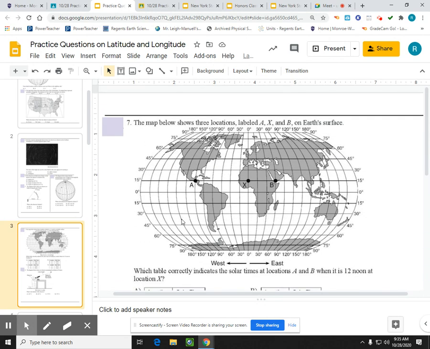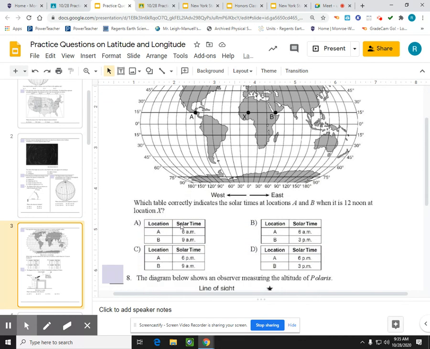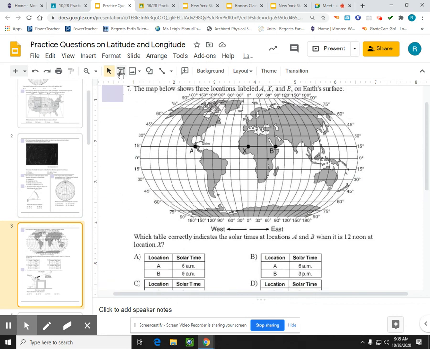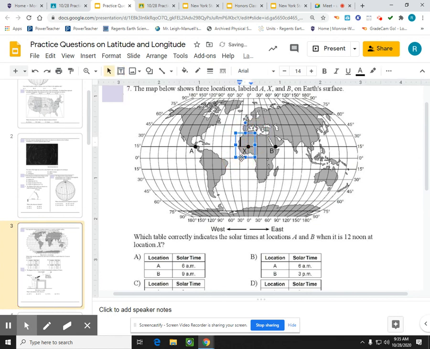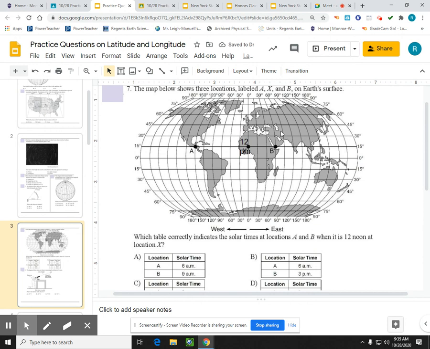Number 7, the map below shows 3 locations labeled A, X, and B on the Earth's surface. Which table correctly indicates solar times at locations A and B when it's 12 at location X? So let me just make a little note here at location X. The time is 12 noon, which would be 12 p.m.